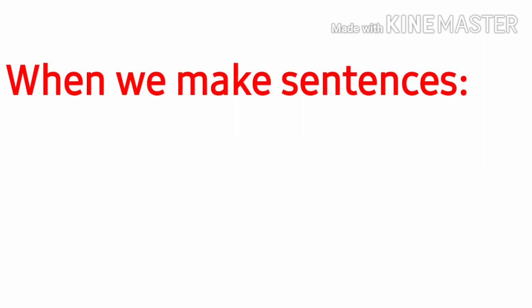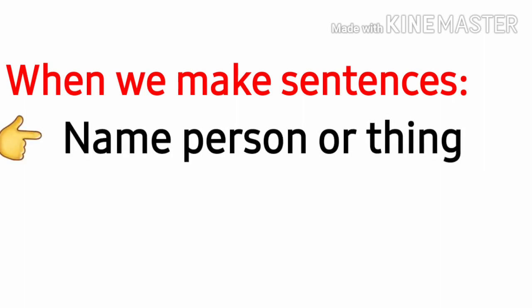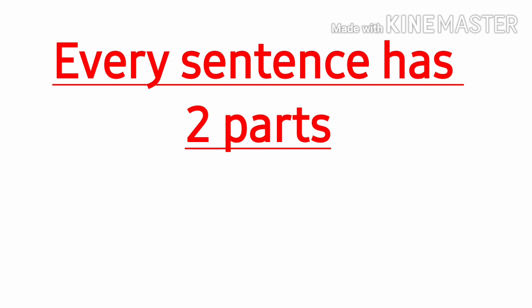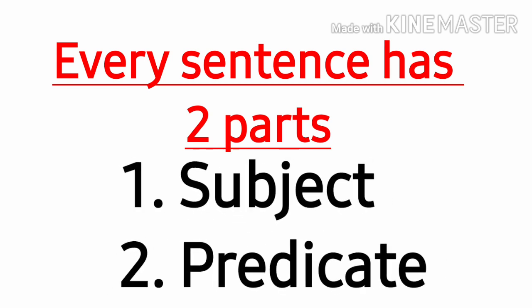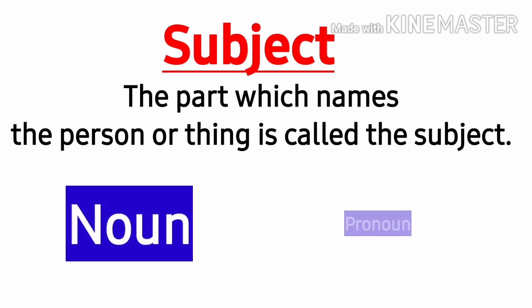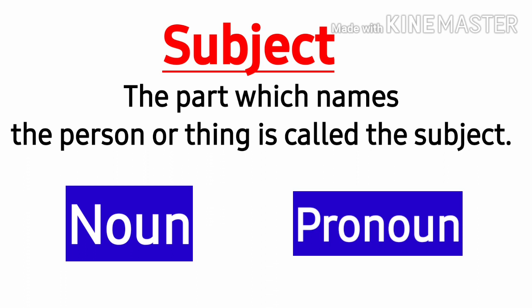When we make sentences, we name some persons or things and say something about that person or thing. So, we can say that every sentence has two parts, that is, subject and predicate. The part which names the person or thing is called the subject. In other words, the subject of a sentence is a noun, pronoun, or equal to that.